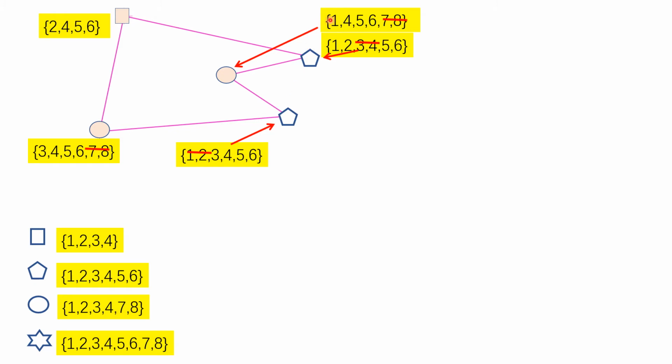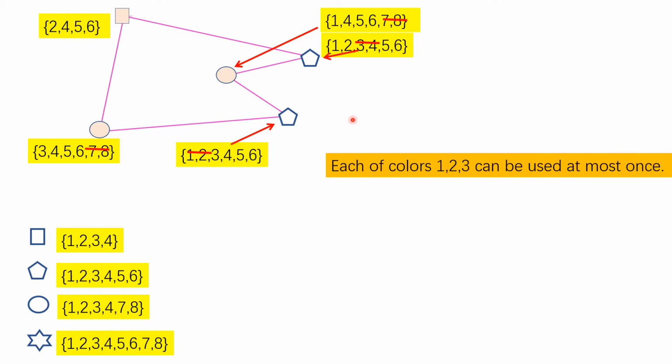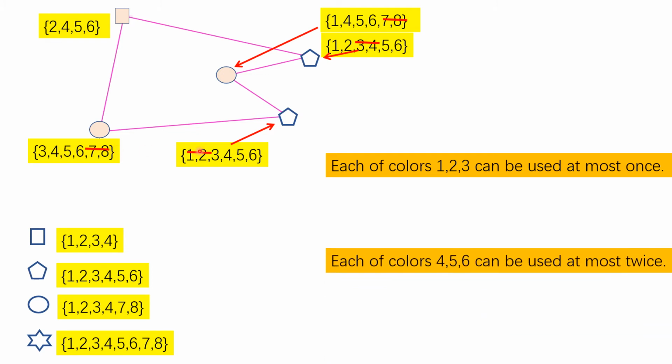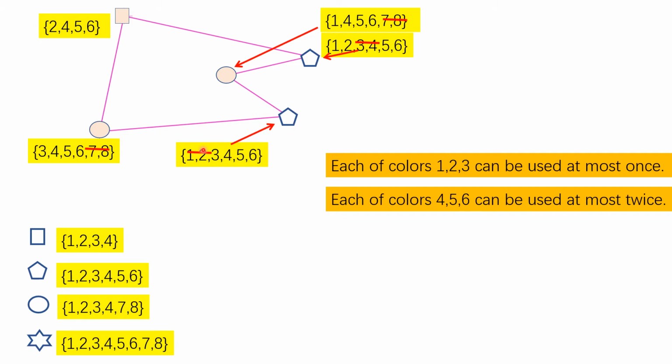You look at color 1. Color 1 is here and is here. You don't see color 1 anywhere else. So therefore color 1 can only be used at most once. It cannot be used on both vertices, right? It can only be used once. Similarly, color 2 is here, but nowhere else. Therefore color 2 can only be used at most once, and so is color 3. And for the colors 4, 5, 6, each of them can be used at most twice, because no color can be used on 3 vertices, because 2 of the 3 vertices are adjacent.